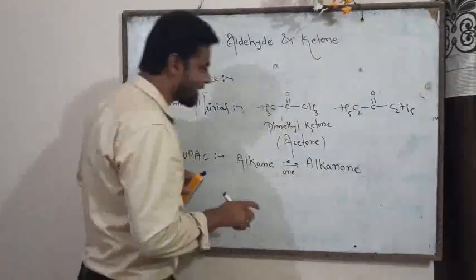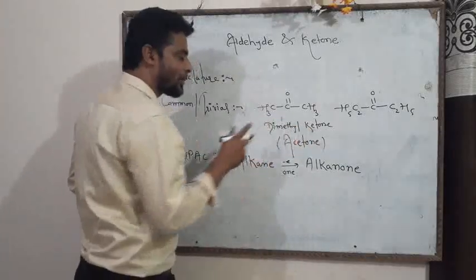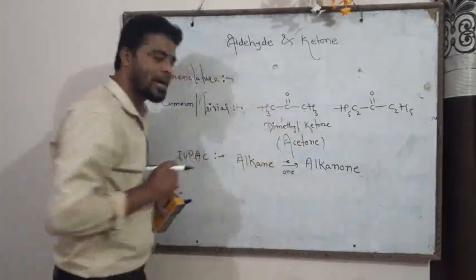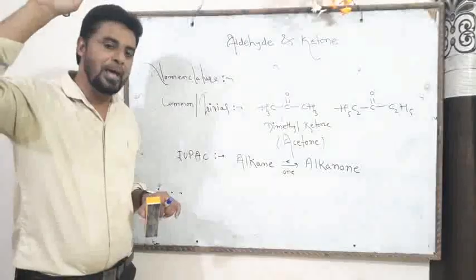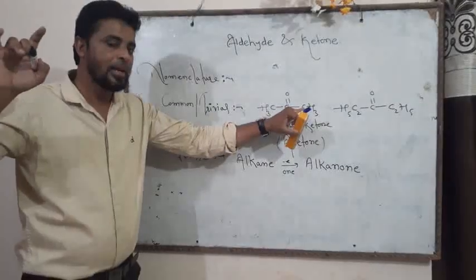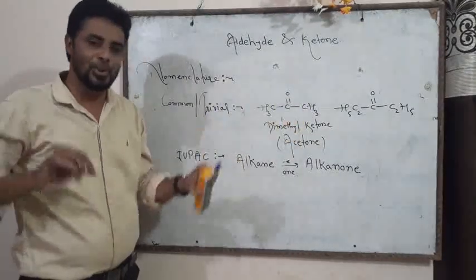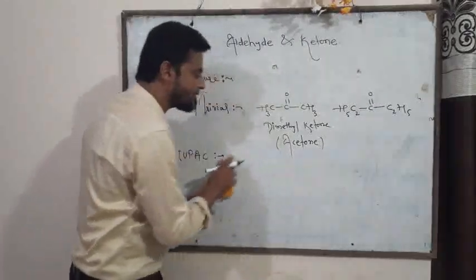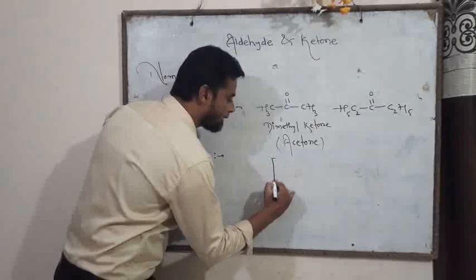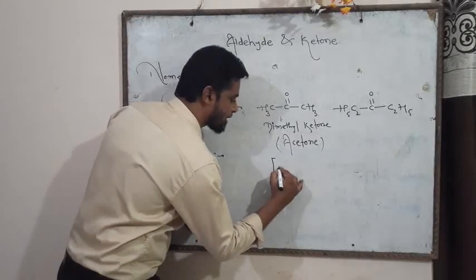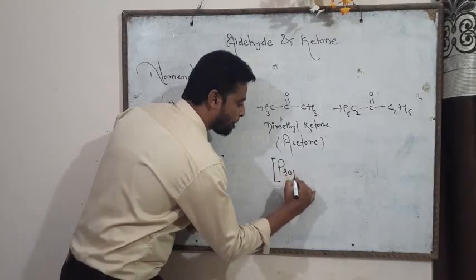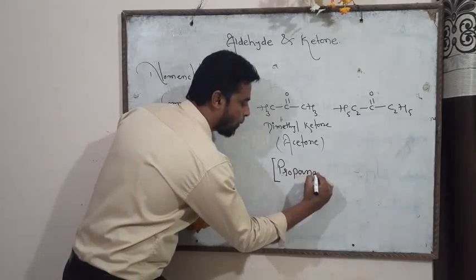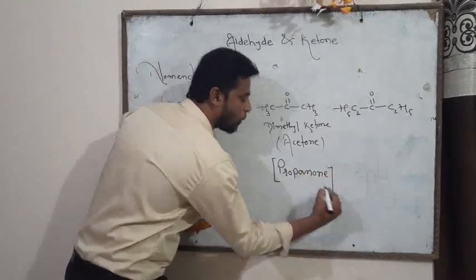Due to this reason friend, for dimethyl ketone, as there are 3 carbon atoms, the name of the parent alkane is propane, and as there is a CO group, E is replaced by ONE, hence the name of this compound in the IUPAC system is propanone.